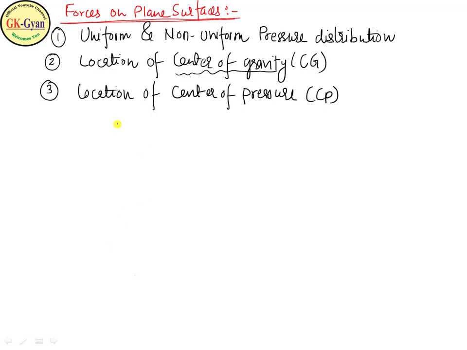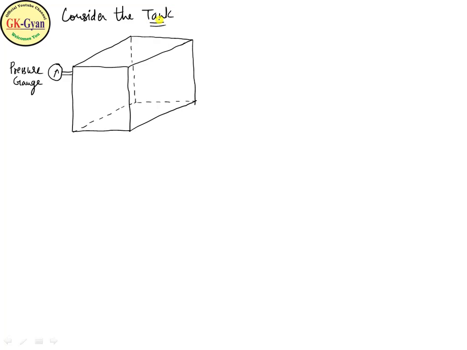Okay, so these are the three basic things you have to understand: what is meant by uniform and non-uniform pressure distribution, the location of center of gravity, and the location of center of pressure. For that purpose we will first consider a tank. I will draw the tank here.